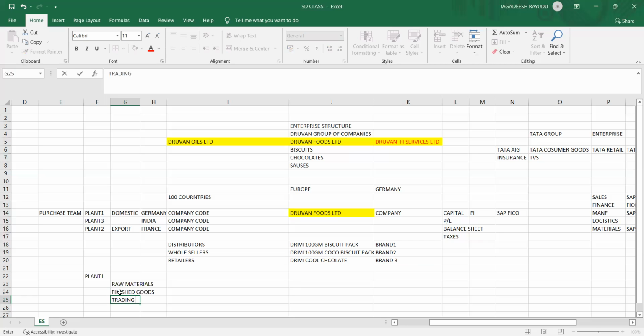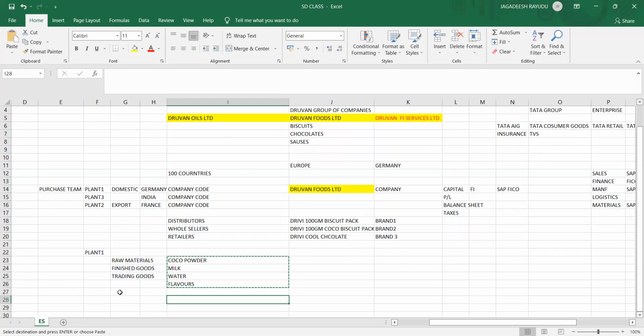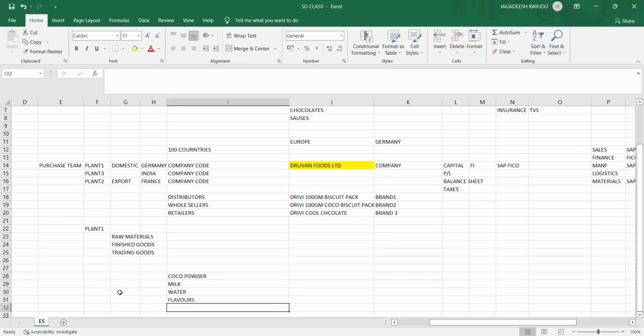When you buy raw material for manufacturing a biscuit, you need some cocoa powder, milk, water, and some flavors. All these fall under raw material, the initial materials you require. These are raw in nature before manufacturing.